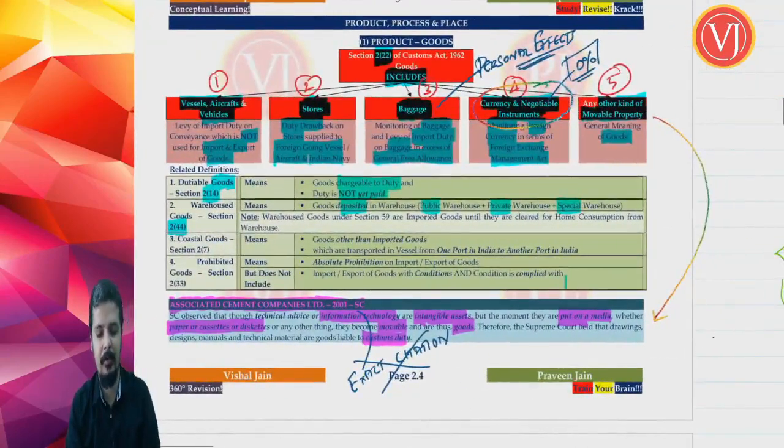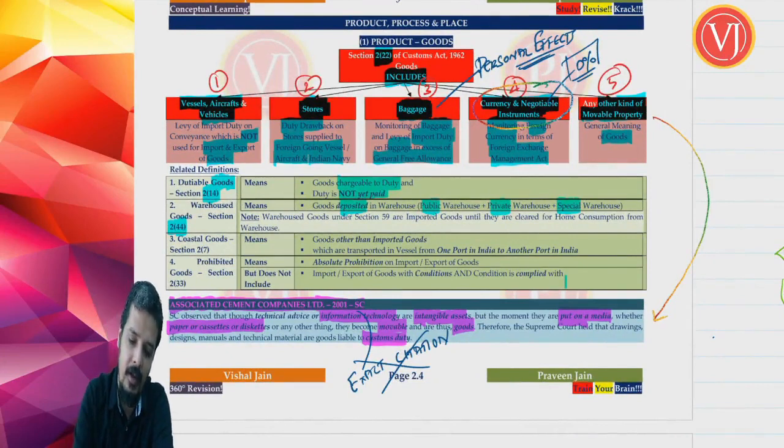Now friends, we are discussing the next term where you are talking about your coastal goods. Where you are talking about coastal goods. In terms of your section 2, clause 7.